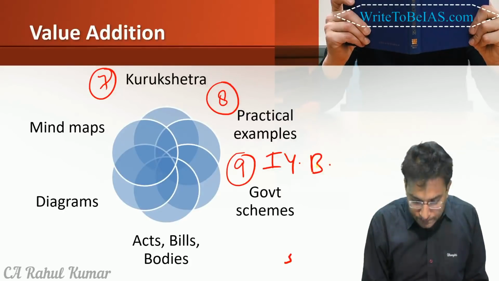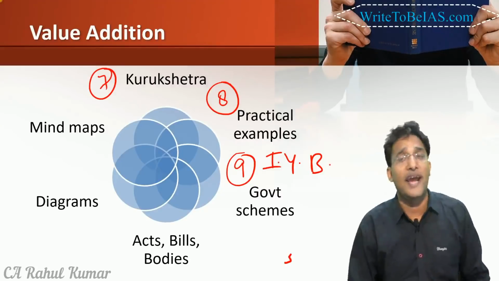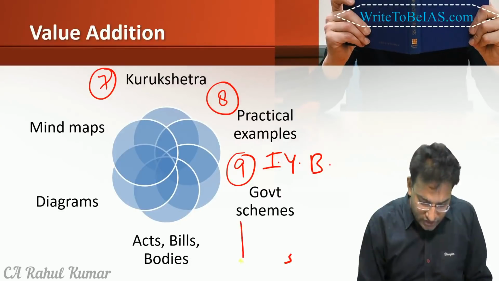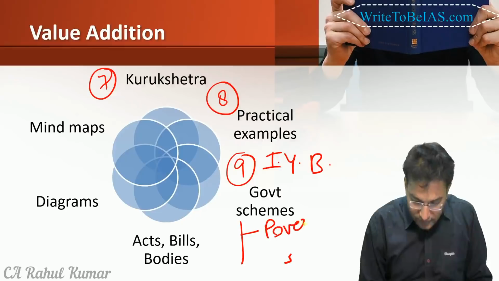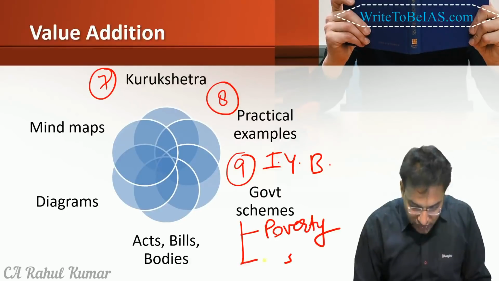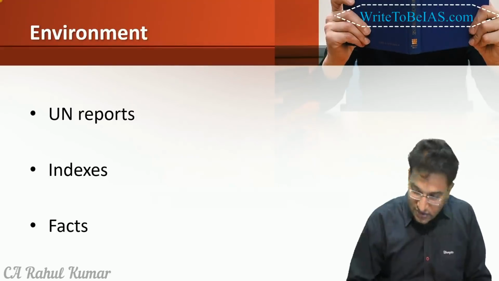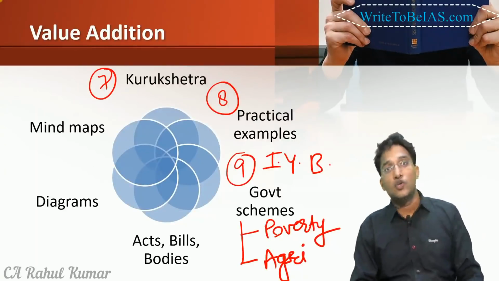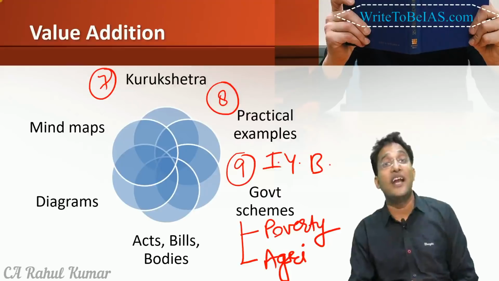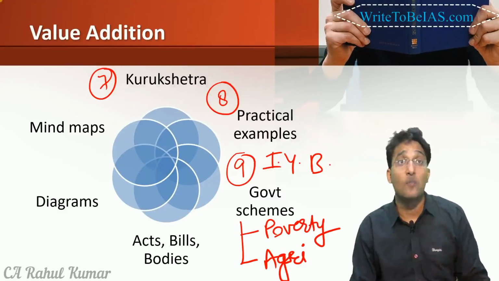This India Yearbook is a government document, and you can find government initiatives on poverty, on the agriculture sector, on the infrastructure sector and on almost every dimension. So if you mention the right scheme at the right place, you tend to get good marks.